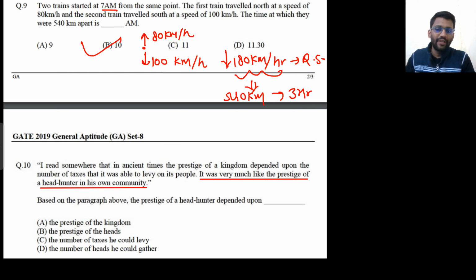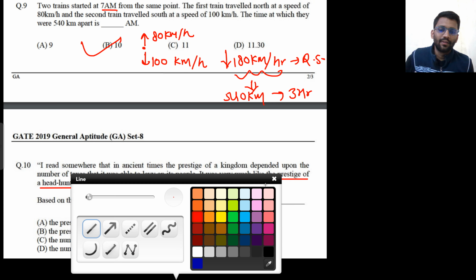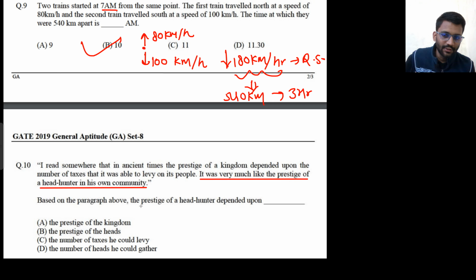Okay. Now, based on the paragraph above, the prestige of a headhunter depended on what? You tell me. The prestige of the kingdom, the prestige of the heads, the number of taxes he could levy, the number of heads he could gather. You think about it and tell me the answer. If you read the paragraph very quickly, what will you do? The prestige of a headhunter depended upon the number of taxes he could levy. There you will click. But this is wrong.